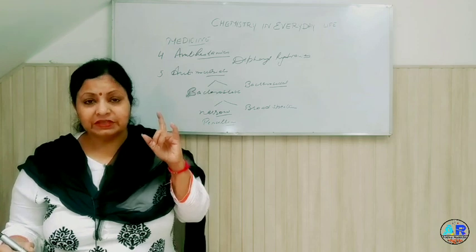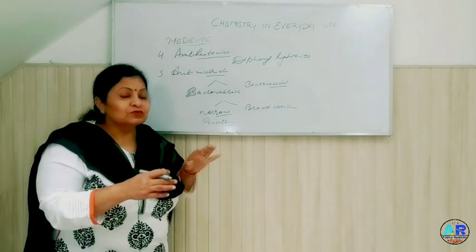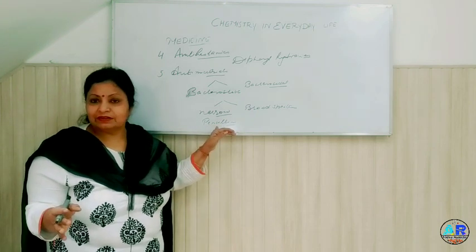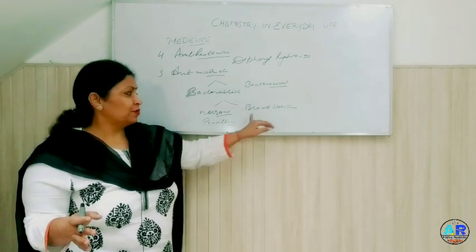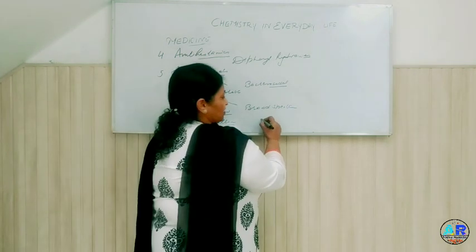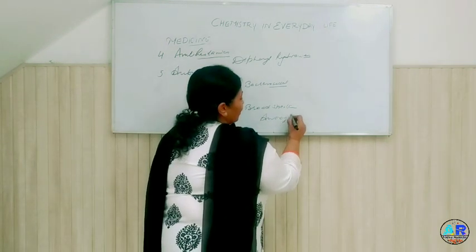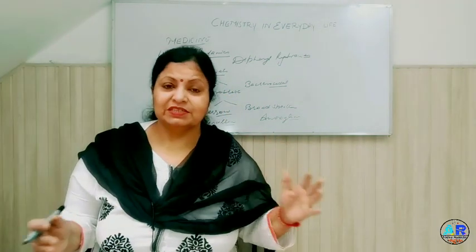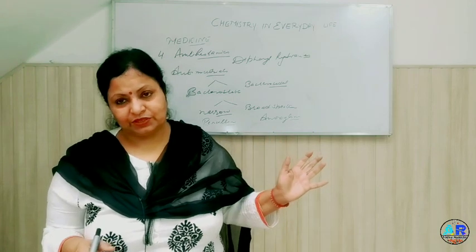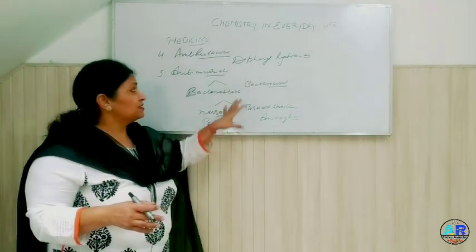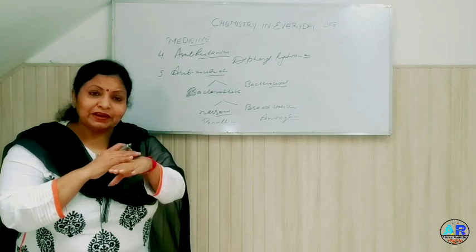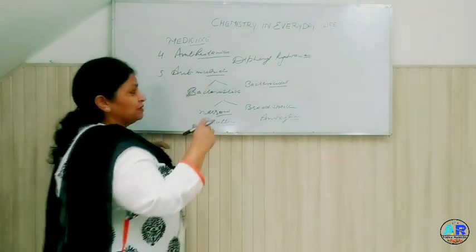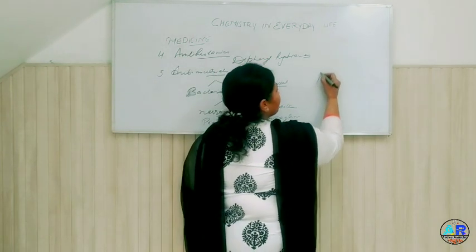There is a disease which has no other chemical other than penicillin. That is rheumatic fever. Broad spectrum is amoxicillin. Amoxicillin can be used for curing a number of diseases caused by microbes. But if they are applied on the body, then the category comes out to be antiseptics and disinfectants.